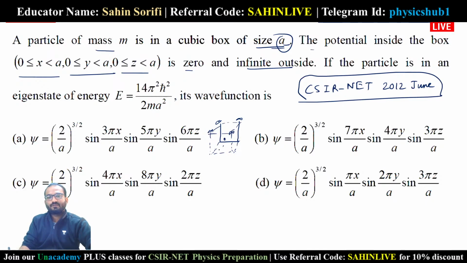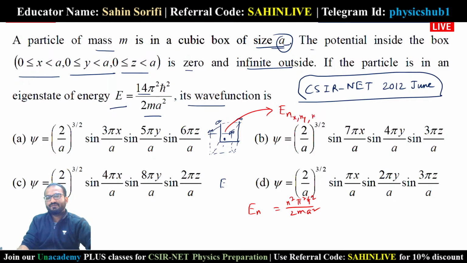If the particle is in an eigenstate with E equals 14 pi square h cut square by 2 m a square, its wave function is what? For 1 dimension we got En equals n square pi square h cut square by 2 m a square. For this 3D case, what will it be?